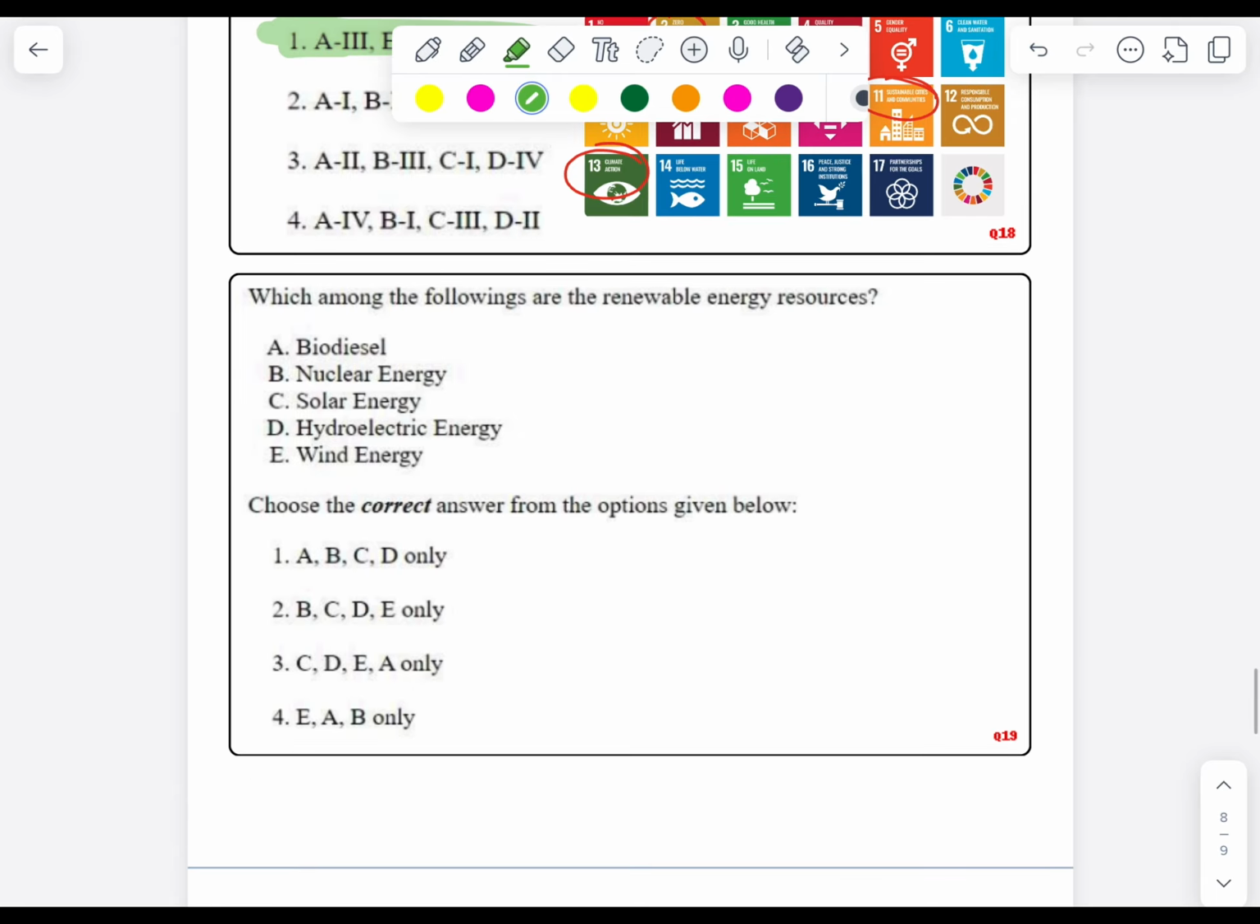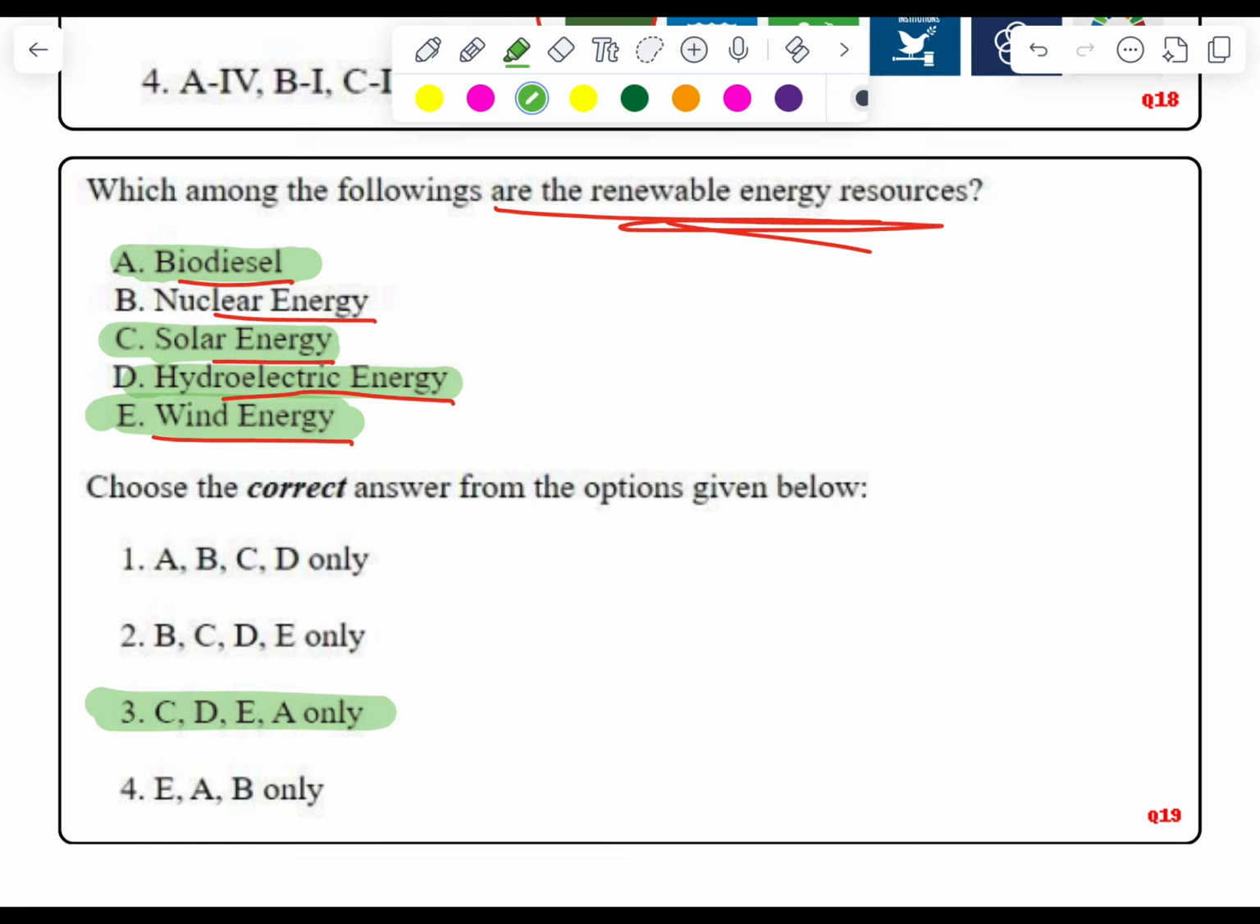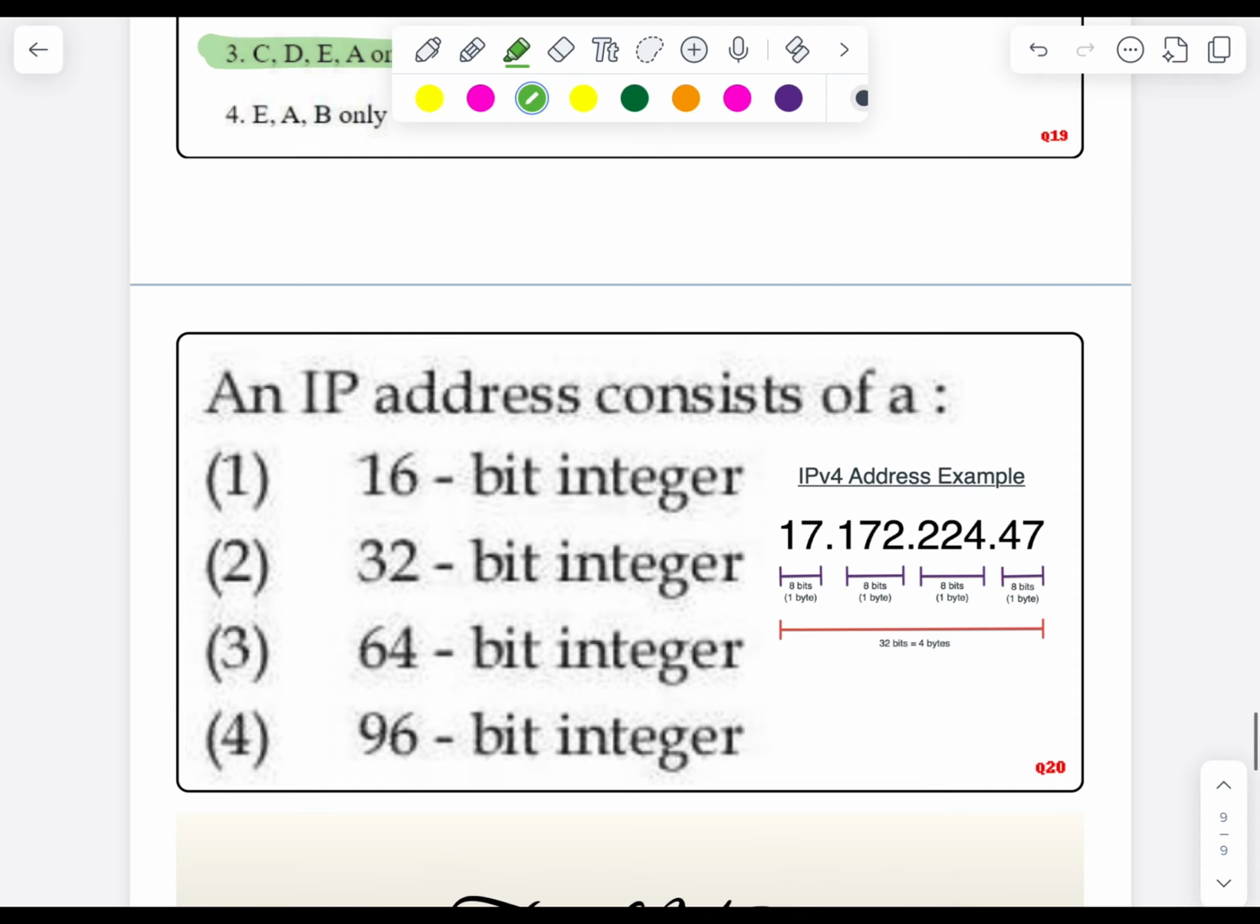Now next question. Which among the following are the renewable energy resources? The options are biodiesel, nuclear energy, solar energy, hydroelectric energy and wind energy. As we know, the renewable sources of energy are biodiesel, solar energy, hydroelectric energy and wind energy. So our correct answer would be C, D, E and A. Now moving to the last question of today.